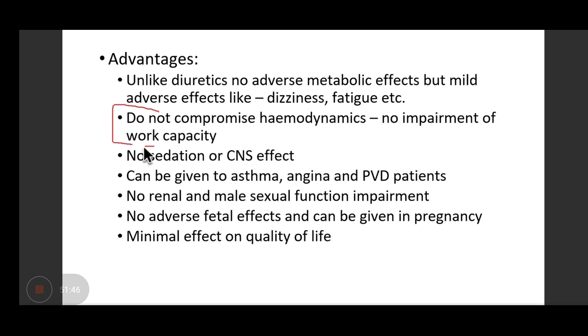Okay, when we say no sedation or CNS side effect, we are comparing it with which group of drugs? Beta blockers, yes, and also centrally acting sympatholytics. Can be given to asthmatics. Again, we are comparing with clonidine also. Kshitij has written very right. Okay.